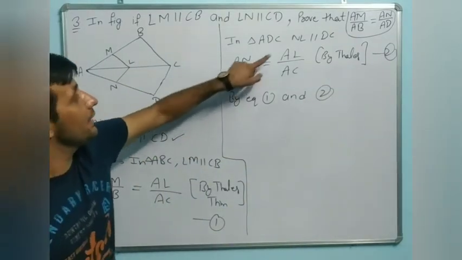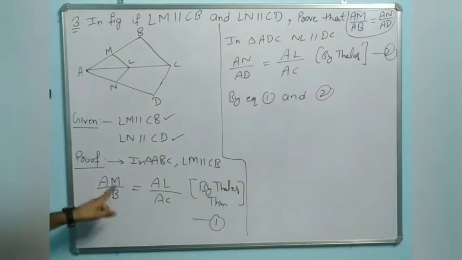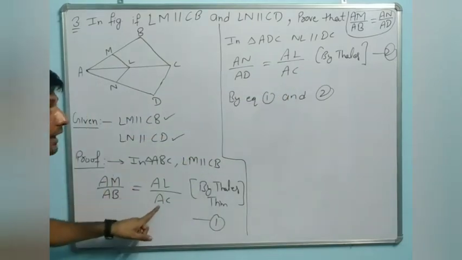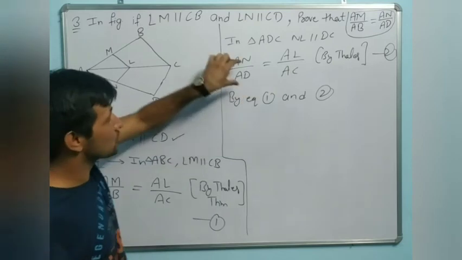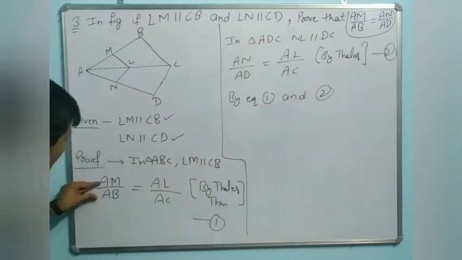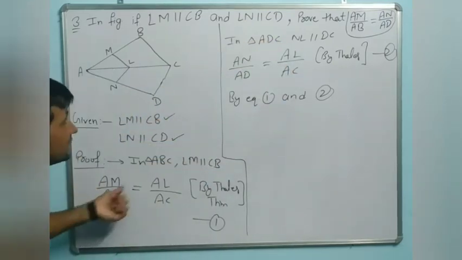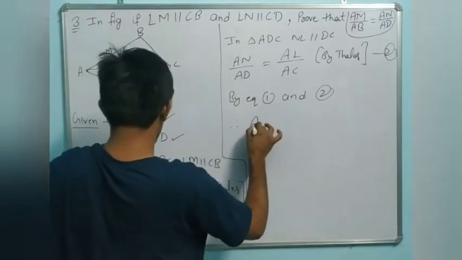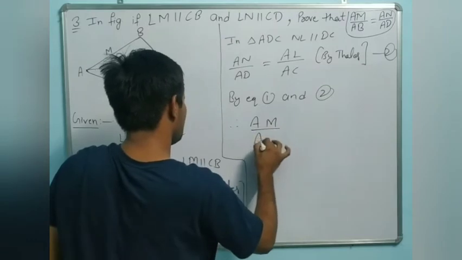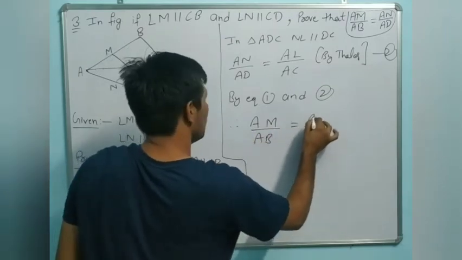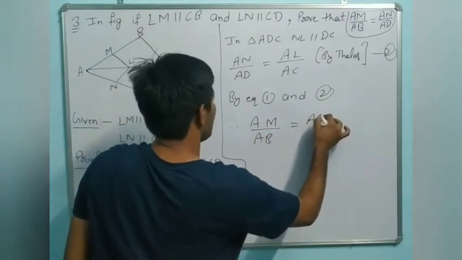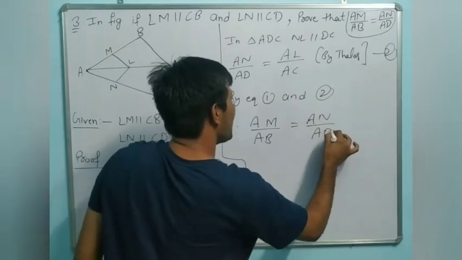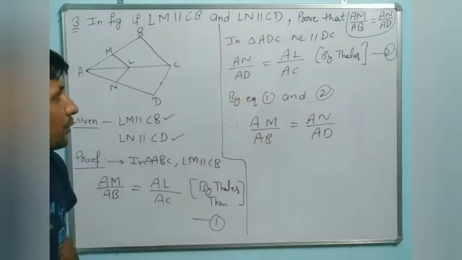AN by AD equals AL by AC. AM by AB equals AL by AC. It means these two are also equal. So therefore, AM by AB equals AN by AD.